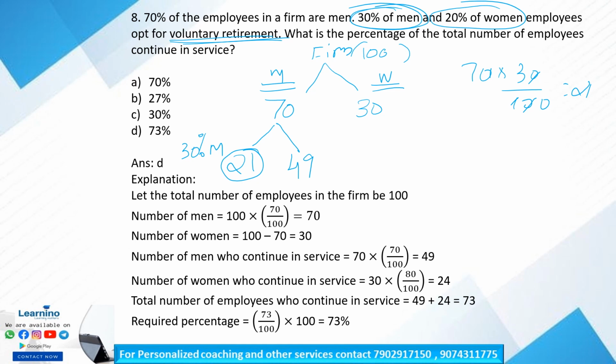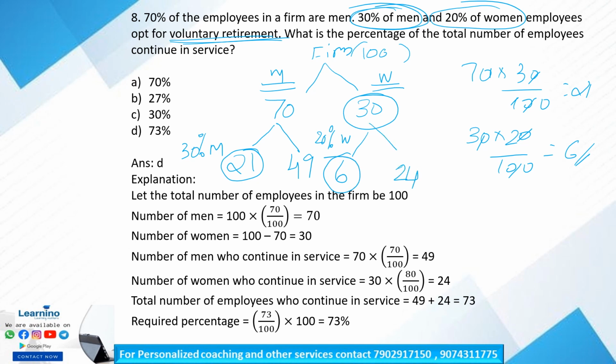So 30% of men and 20% of the women employees opt for voluntary retirement. Okay, so what is 20% of women? Women we have 30. 30 into 20 by 100 is 6. Okay, so this 20% of women is 6. Remaining is 30 minus 6 is 24. So this is 20% of women and this is 30% of men. That is 30 into 70 by 100. Here 20 into 30 by 100. Is it clear?